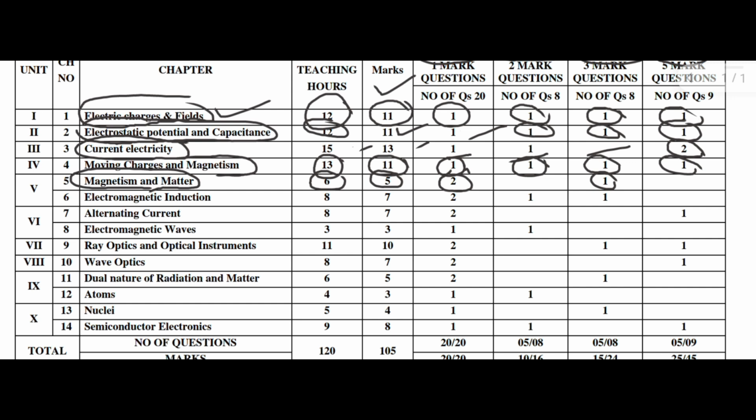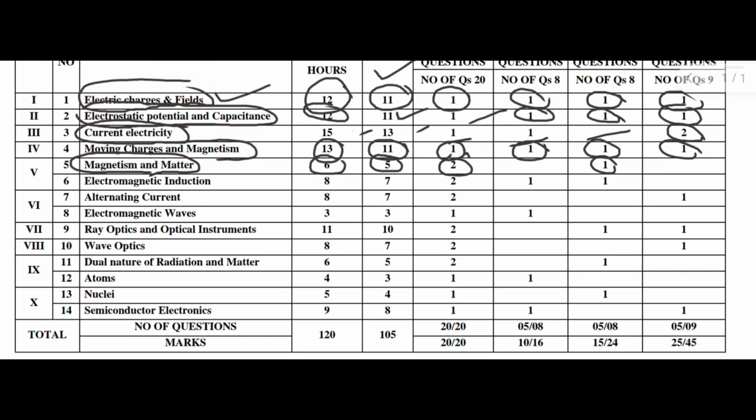Next chapter, Electromagnetic Induction, chapter 6. Here 8 hours, 7 marks: two 1 mark questions, one MCQ and one fill in the blank, one 2 mark question and one 3 mark question.